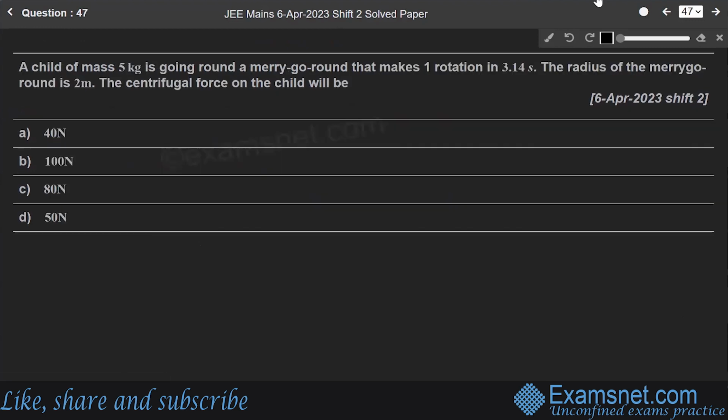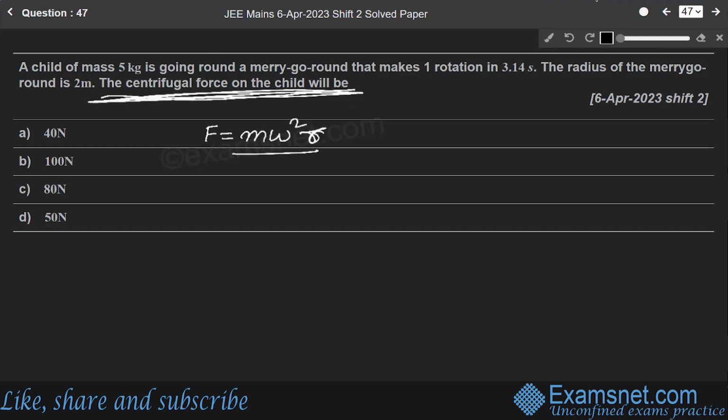So moving towards our next question, question number 47. This question states that a child of mass 5 kg is going round a merry-go-round that makes one rotation in 3.14 seconds. The radius of the merry-go-round is 2 meters. This is a very simple question. We have to find the centrifugal force. Simply, the formula for centrifugal force is F equals m omega square r.